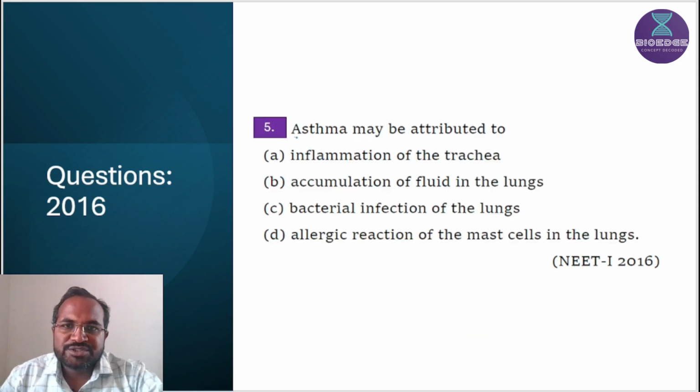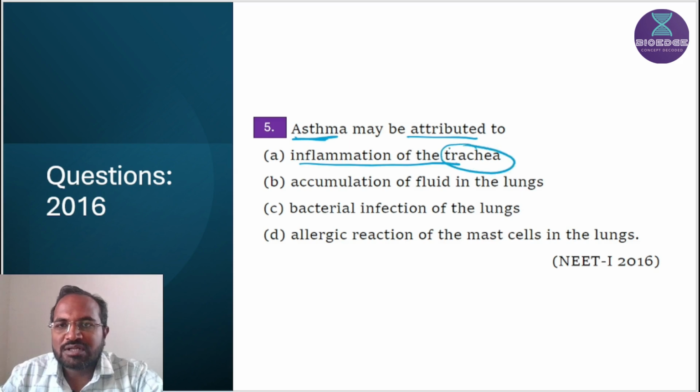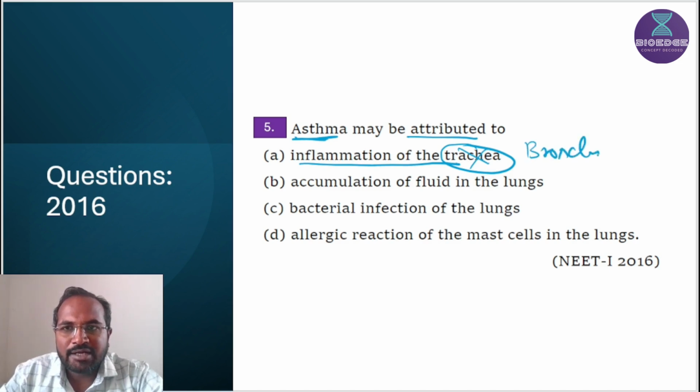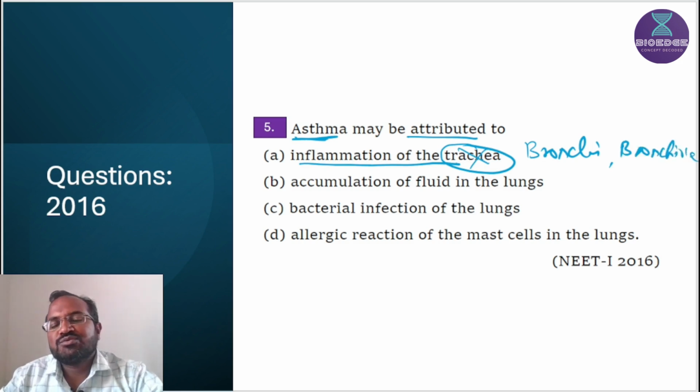Next question: asthma may be attributed to. First option is inflammation of trachea. Asthma does not involve inflammation of the trachea, but it involves inflammation of the bronchi and bronchioles. So very important, these two parts are inflamed. That's why this option is wrong.